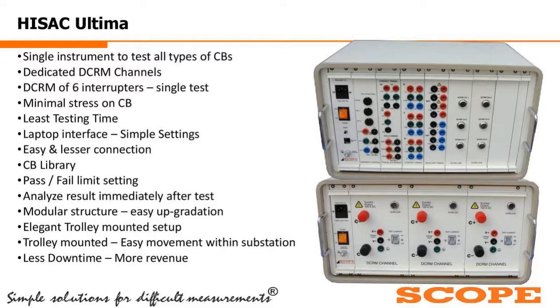We have the dedicated 6-channel DCRM in a single instrument, so that you can test up to 400 kV breakers in a single go. With the pass-fail limit setting, you can create the circuit breaker library, and you can have the trolley mounted structure. And as the testing is very swift, a 400 kV breaker can be tested in a jiffy. Just in a single shot, you can test the DCRM of all 6 interrupters in a single test. So the downtime of your breaker testing will be very low, and as a result, you can save a lot of your revenue.